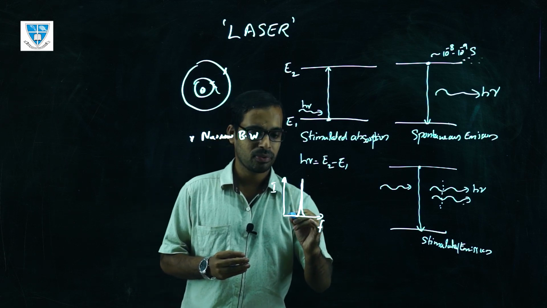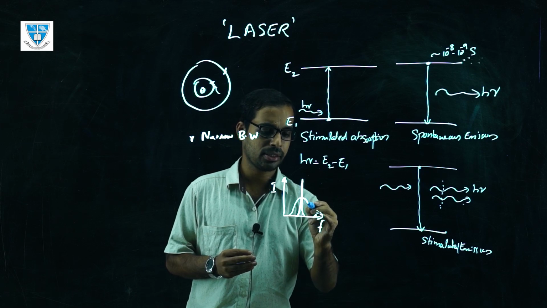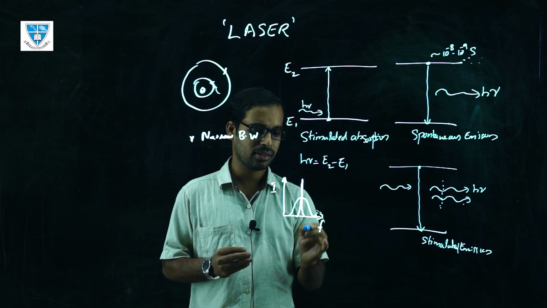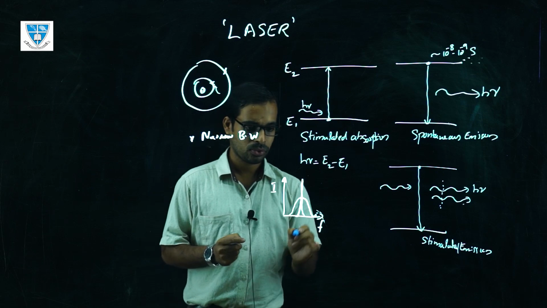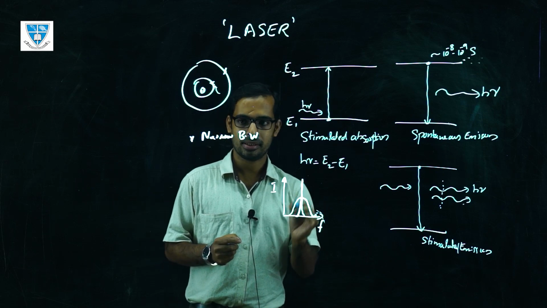Whereas the normal light source has a broad banded spectrum. If you take the intensity versus frequency, it will be a broad banded spectrum. So that is one of the unique features of the laser.